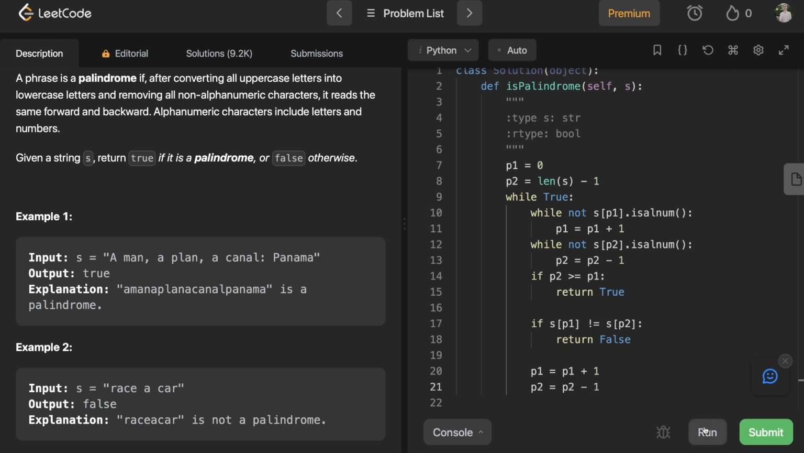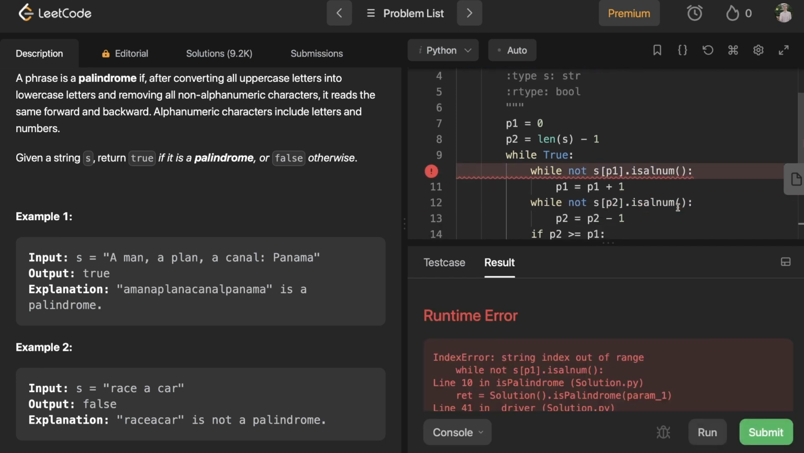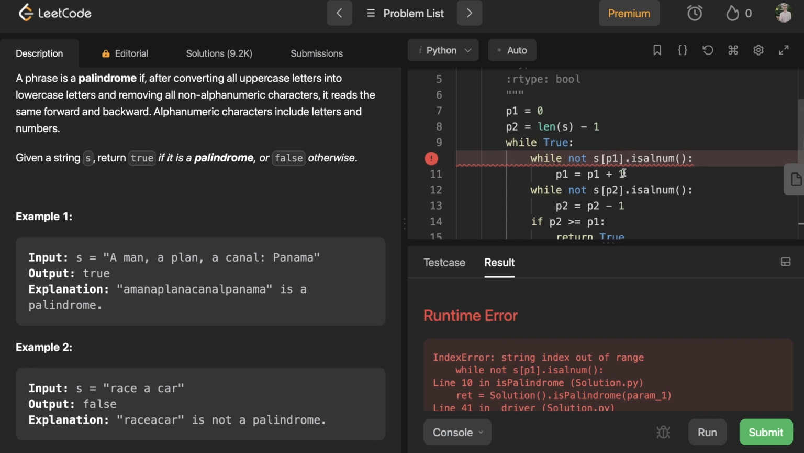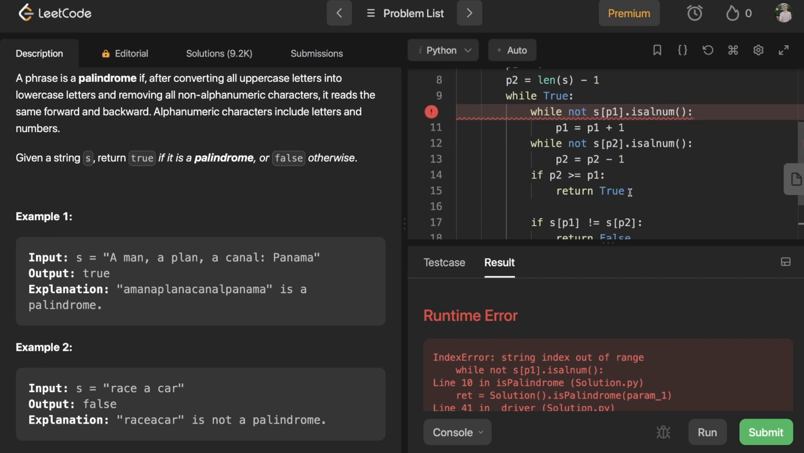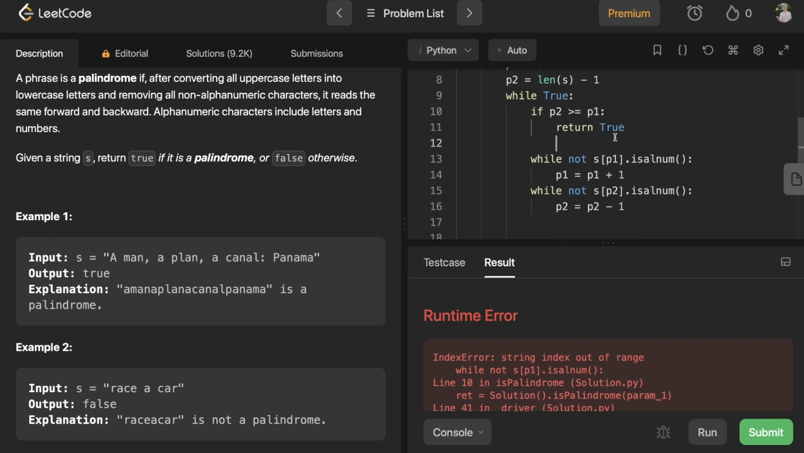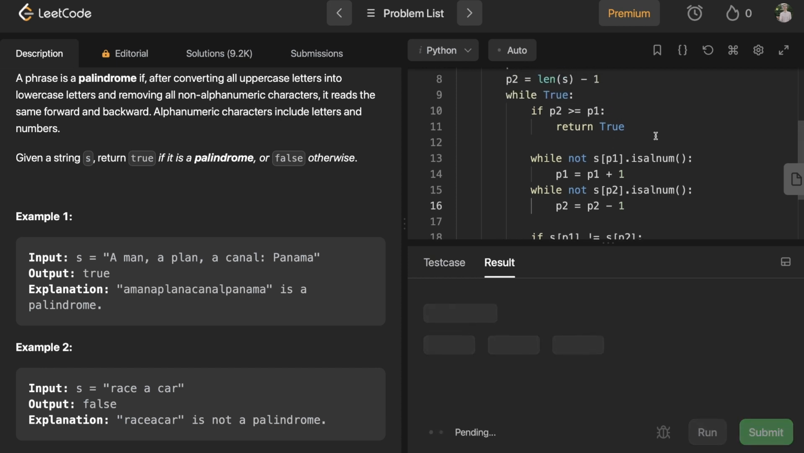Let's go ahead and run this. I'm not sure about my is alnum. Yeah, I was worried about this. String index out of range. I think that means we should check this first, perhaps, so that we don't accidentally go over the end of our string, which I think is what might be happening. So let's run that one more time.